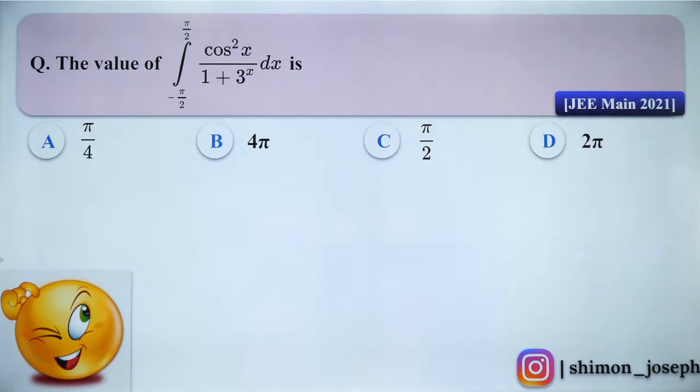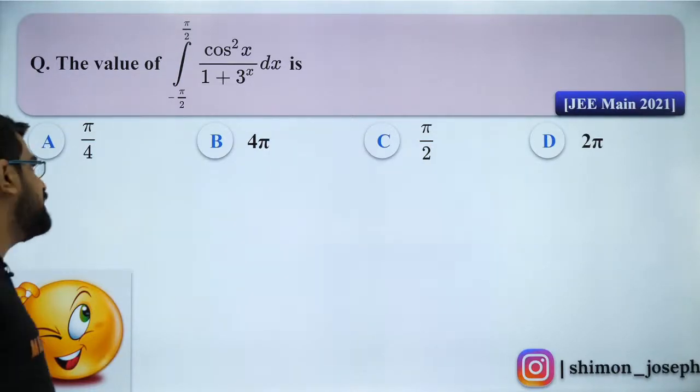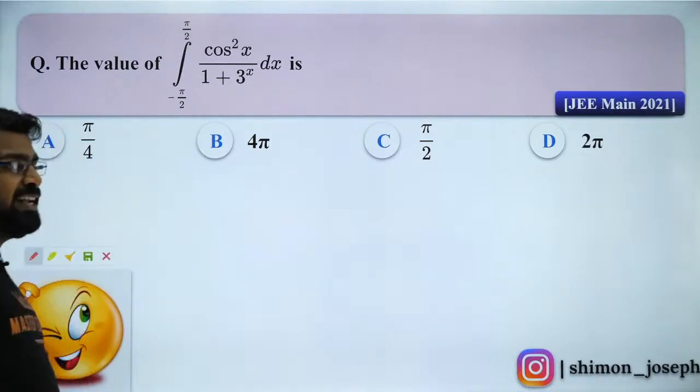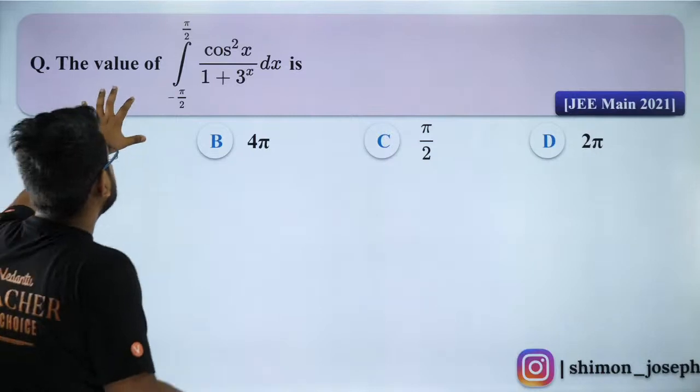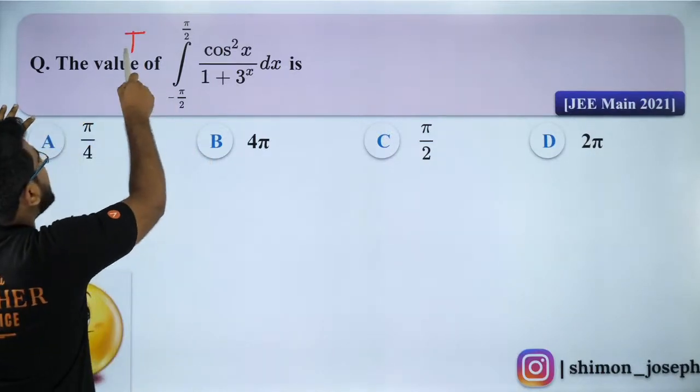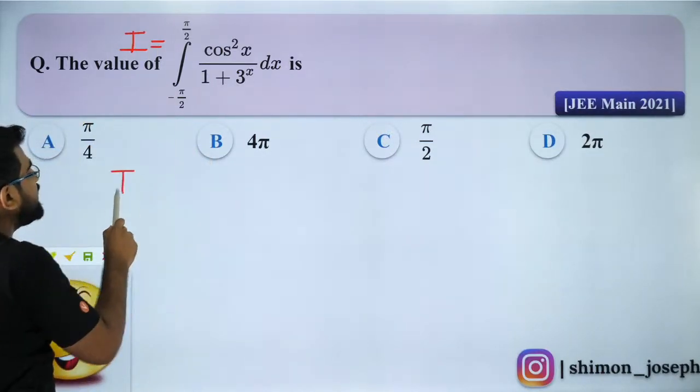Okay. Hello Aditya. Welcome. So many of you are saying option A. Sai Vivek says C. Some of you are saying C. So let me solve it. Please listen carefully, guys. Very, very carefully. So first of all, this is I, let's say, and I'm going to apply King's rule.